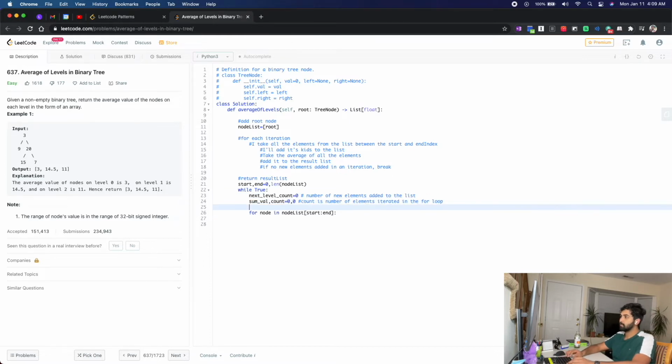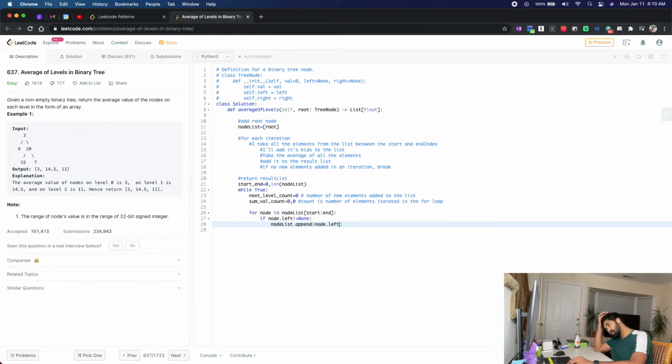Alright, that is good. So what do I do now? For node and start, I will put all its children, right? If I have left, I'll put left. If I have right, I'll put right. If node dot left not equals none, let's say node list dot append node dot left.